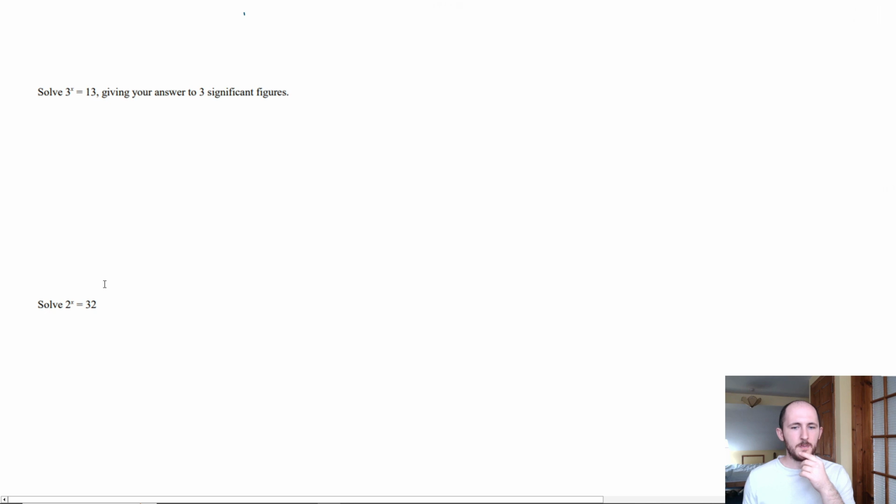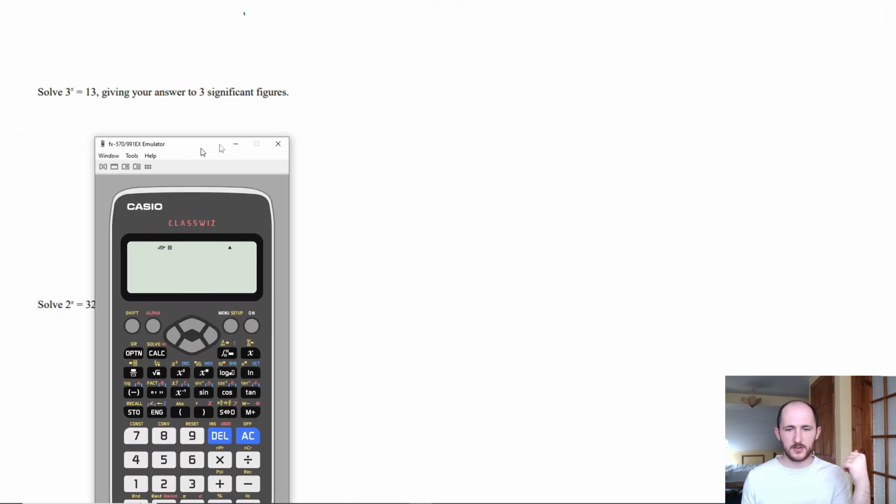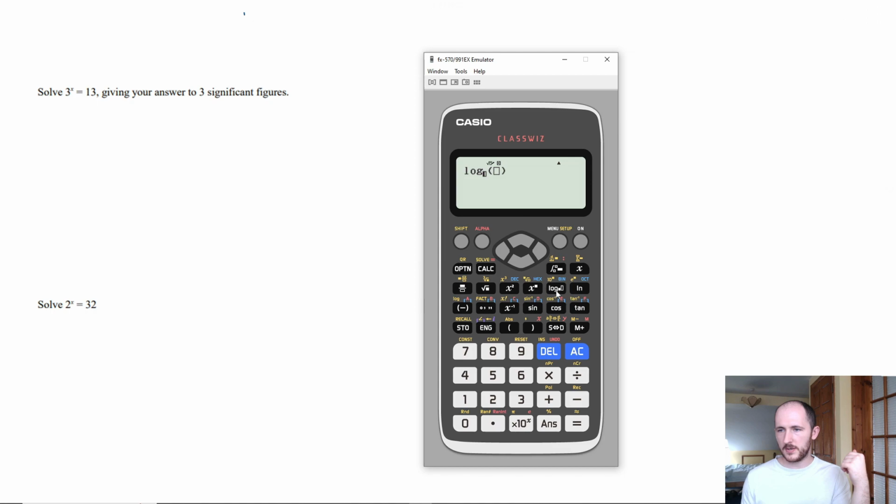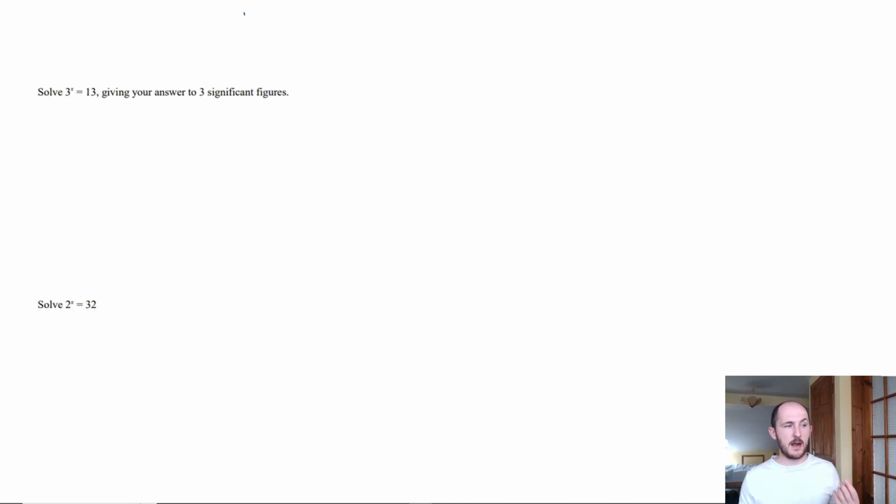Now this one should be fairly easy. 2 to the power of what gives you 32? You don't exactly need to use a calculator for that, but if you wanted to, you could just put log, you want a base of 2, and your answer's 32, and that'll give you the answer. However, that isn't always the most obvious thing. So for example, here you have 3 and 13. If you are clued on with the definition of logs, you can just do something like this. However, how are you going to know you're right? There isn't much working out there. Now, I will say that this will 100% work, but let's see mathematically how we get there.